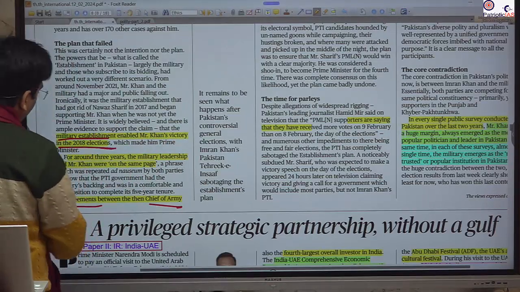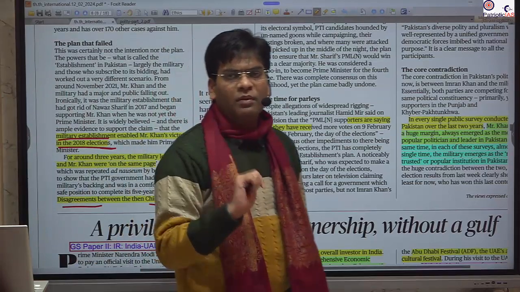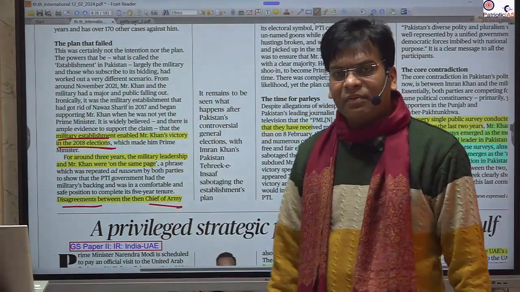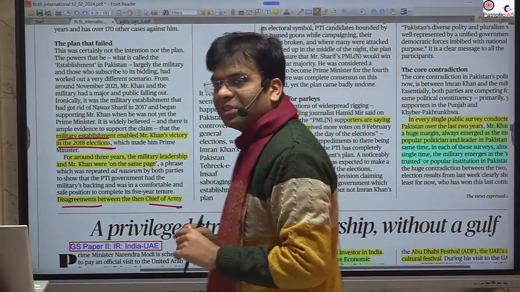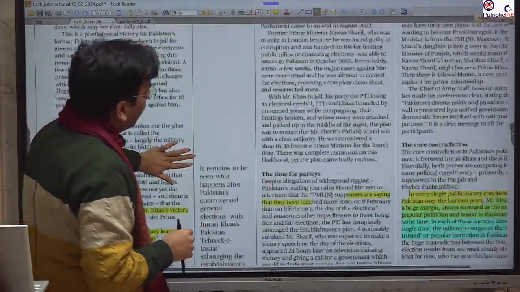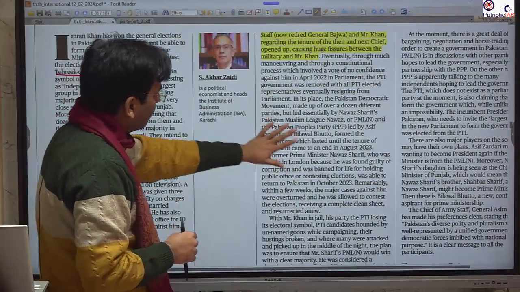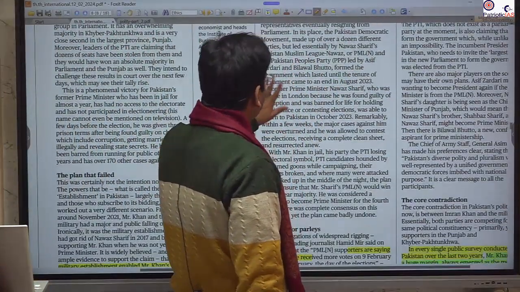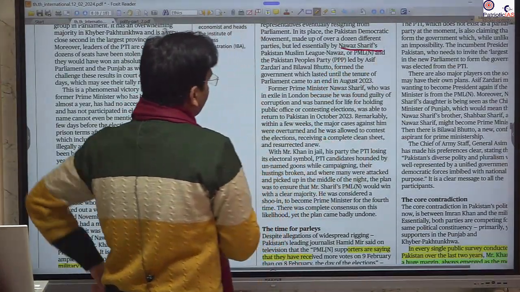Even in the 2018 election, they came to power only after the support of the military. At that time, the military was against Nawaz Sharif, but now Nawaz Sharif has become sweeter to the army, and Imran Khan, due to his disagreement, has become its adversary. Here it has mentioned the equation. There are different aspirations of the parties. For example, Nawaz Sharif has his own aspiration.